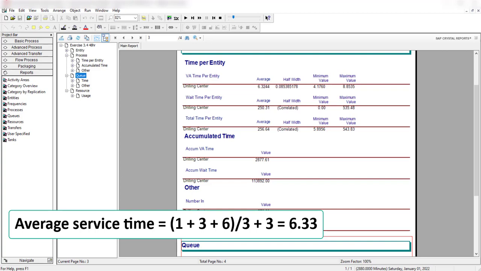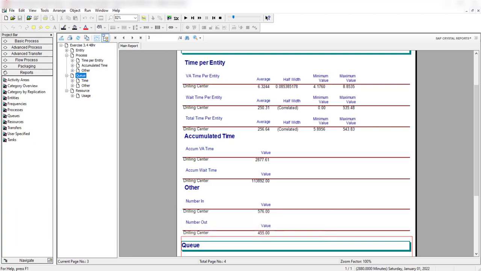How is the average service time 6.33? If you take the mean value of the triangular distribution and add the setup time of 3, then you get the value 6.33. So the parts are arriving on average faster than they are served, causing the eventual explosion.